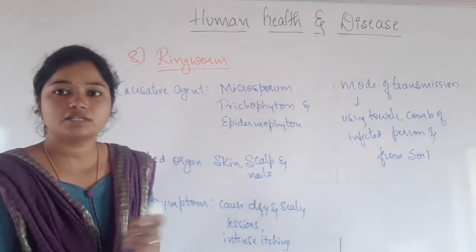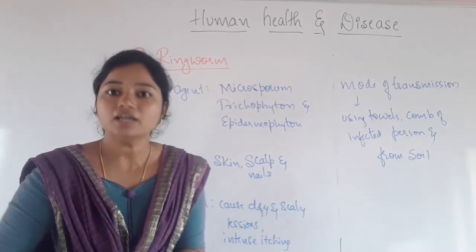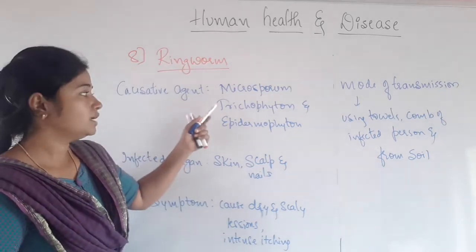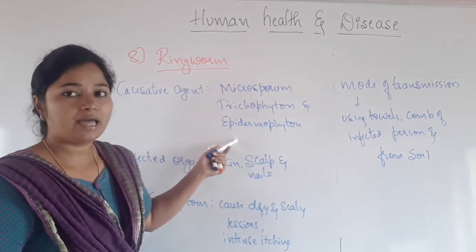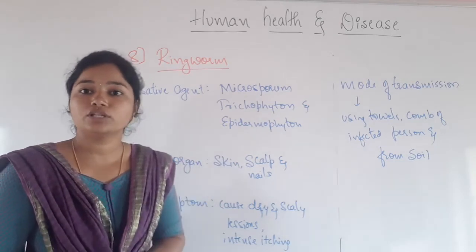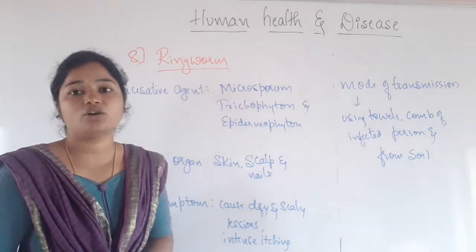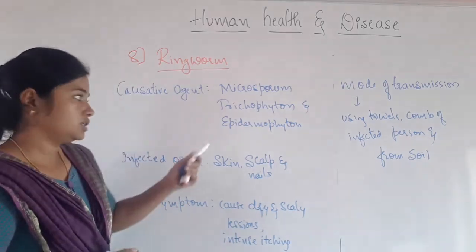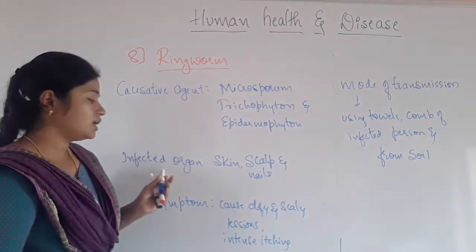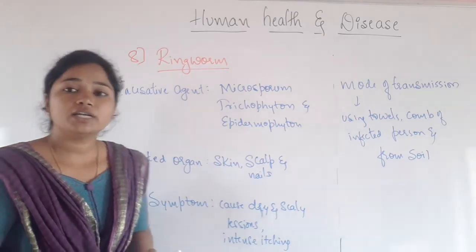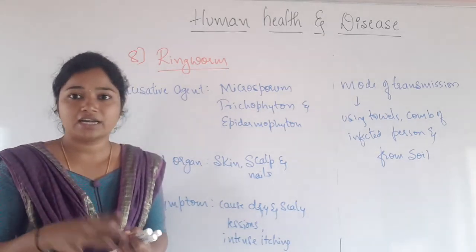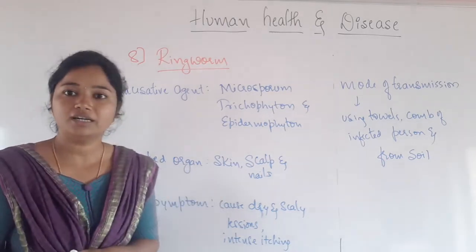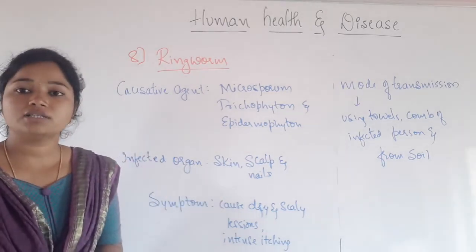So ringworm disease is a disease which is caused by fungi. Namely we are going to mention here three genera. The first one is Microsporum, then Trichophyton and Epidermophyton. These are the three important genera of the fungi that are going to cause this infectious disease, that is ringworm. It is usually seen in men. Then which are the infected organs? It is going to infect the scalp. Dandruff is also a kind of fungi. Then skin, then also the nails. These are the organs that are infected by this